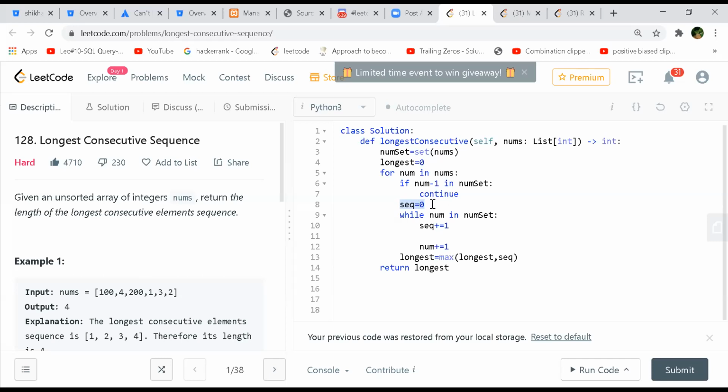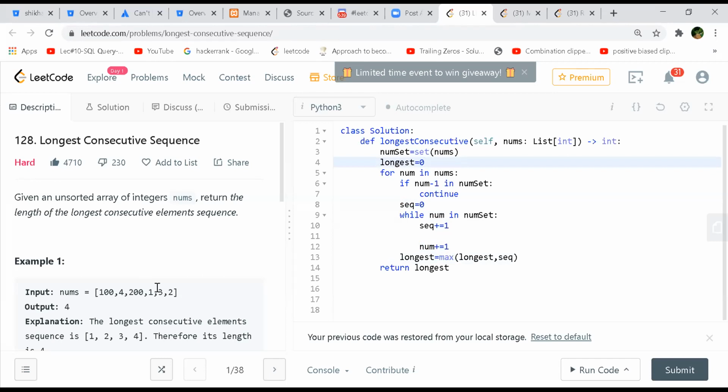So whenever you see a root, I make a new sequence starting at 0 and check whether 100 is present here. Sequence will be 1 and I'll increase to 101. Again, it will check whether 101 is in my num set or not. It's not, right? So we'll update our longest: the previous longest is 0, current is 1, so the max of this will be 1. Okay. Longest is for while you are decreasing and sequence is for while you are increasing, right?